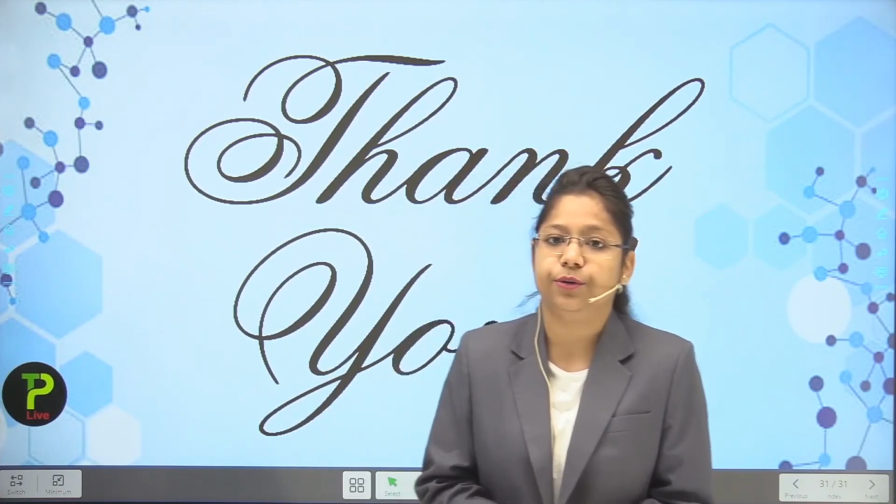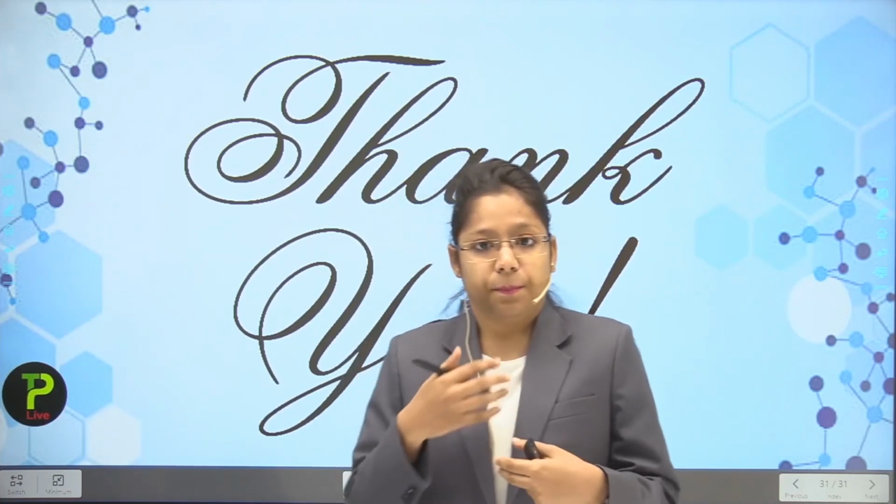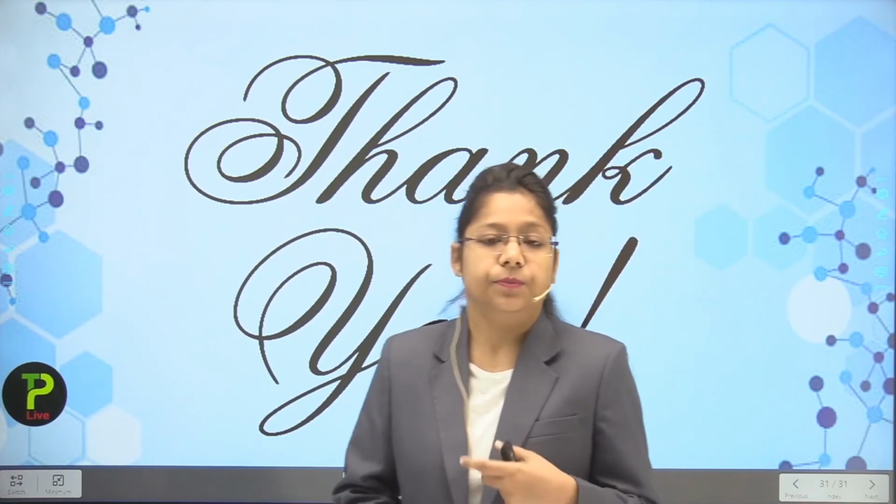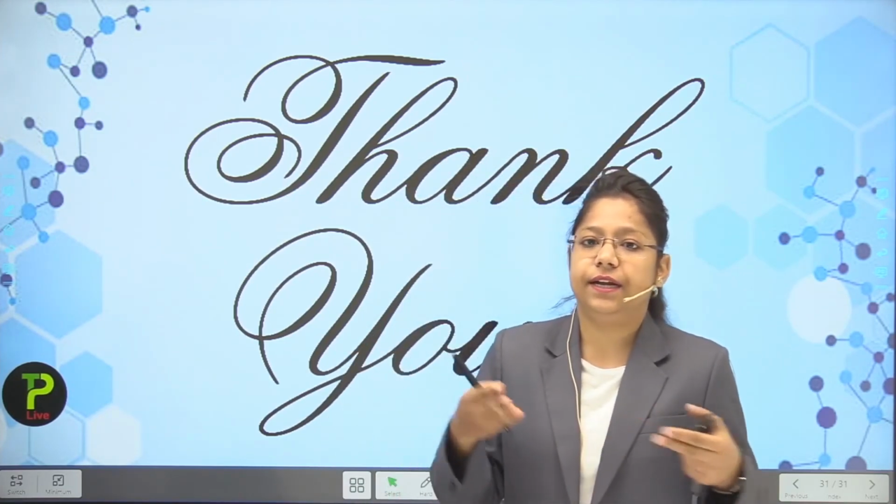Now students, we have completed lecture number 2, part 1, which is related to nutrition in plants. In nutrition in plants, we have read about the things which are necessary for plant nutrition: water, sunlight, carbon dioxide and chlorophyll. So 4 things are essential for the photosynthetic process to occur. We studied the equation of photosynthesis: carbon dioxide and water combine, forming glucose, oxygen and water in the presence of sunlight and chlorophyll.